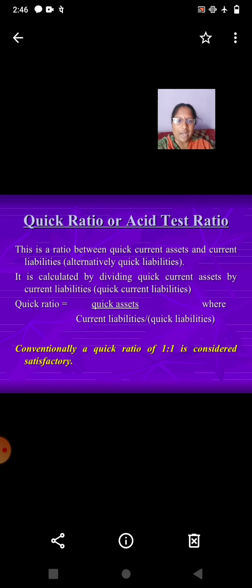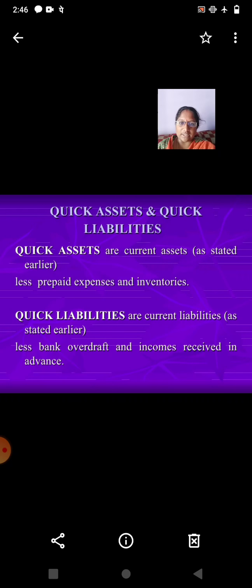Now quick ratio or acid test ratio. This is the ratio between quick current assets and current liabilities, or alternatively quick liabilities. It is calculated by dividing quick current assets by current liabilities. Quick ratio is equal to quick assets divided by current liabilities, or alternatively quick assets divided by quick liabilities. Now quick assets and quick liabilities.